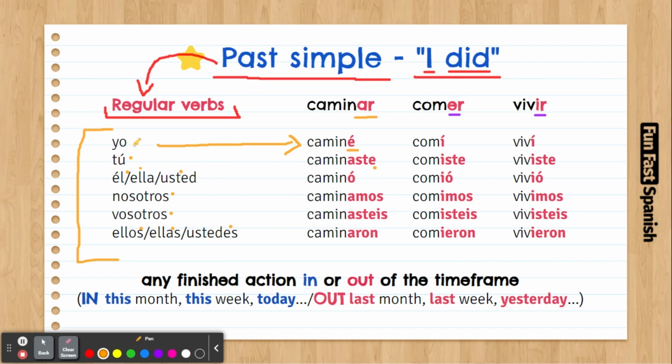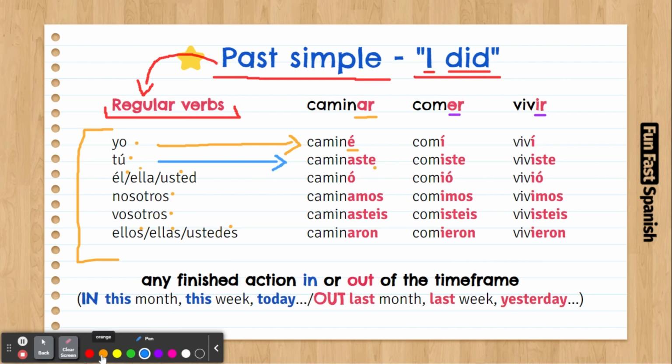So concentrate first on yo, and then once you know this one, then you're going to learn for tú. If you know tú and you can ask questions and answer them, that would be great, right?